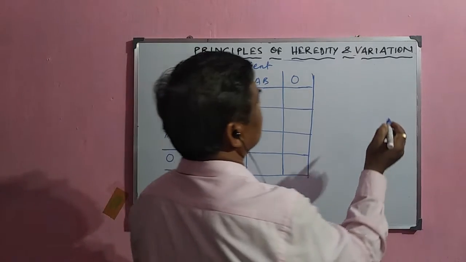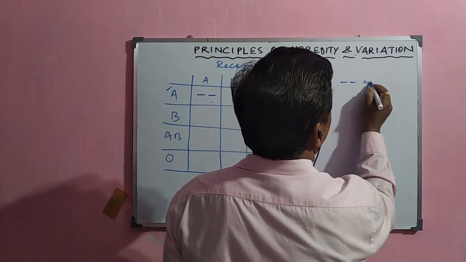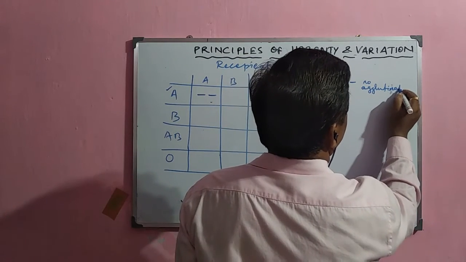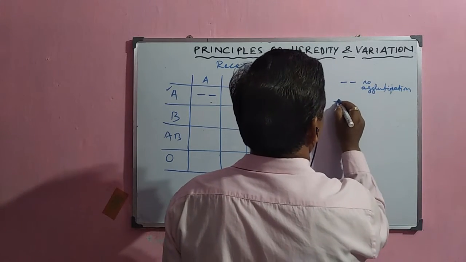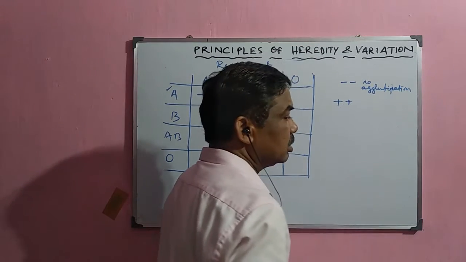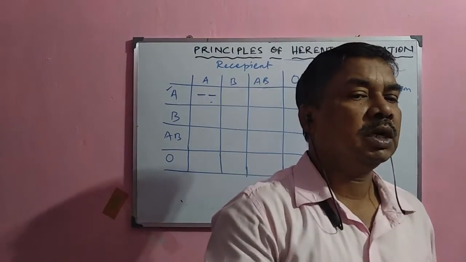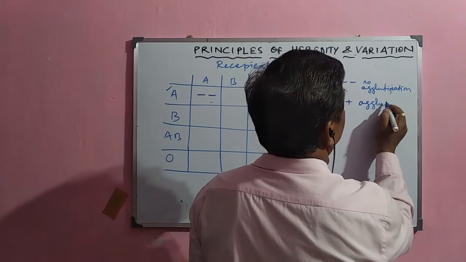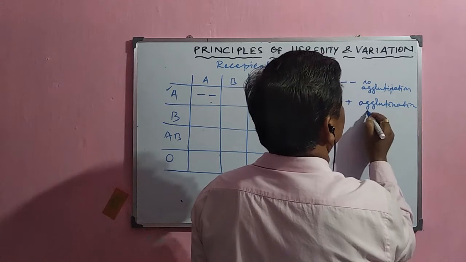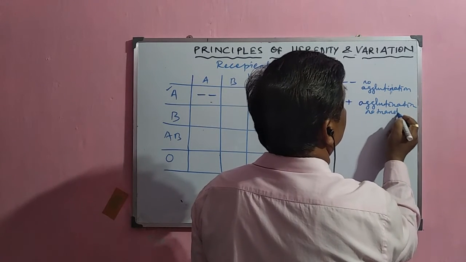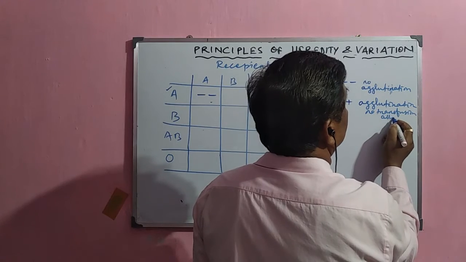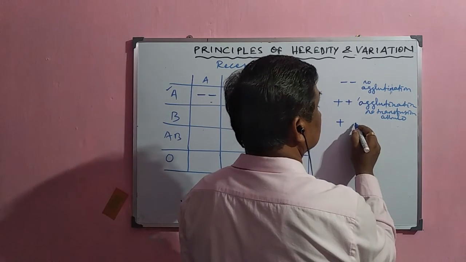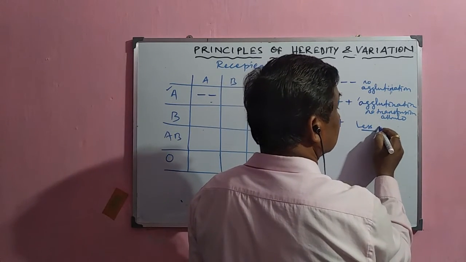So here, suppose this is the symbol used, it is no agglutination, or it is also called no coagulation. Suppose these are double plus. When it is double plus, that means they are highly agglutinated and there is agglutination, and no transfusion is normally allowed, or it cannot be received. And when it is plus, then it is less agglutination and it can be given.